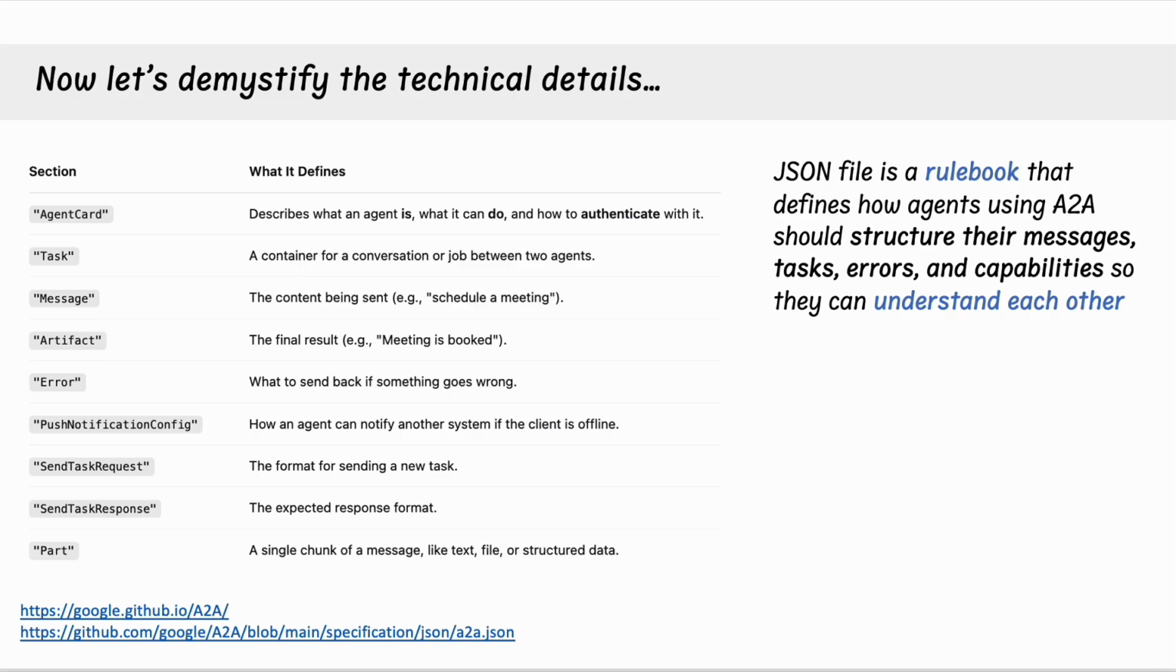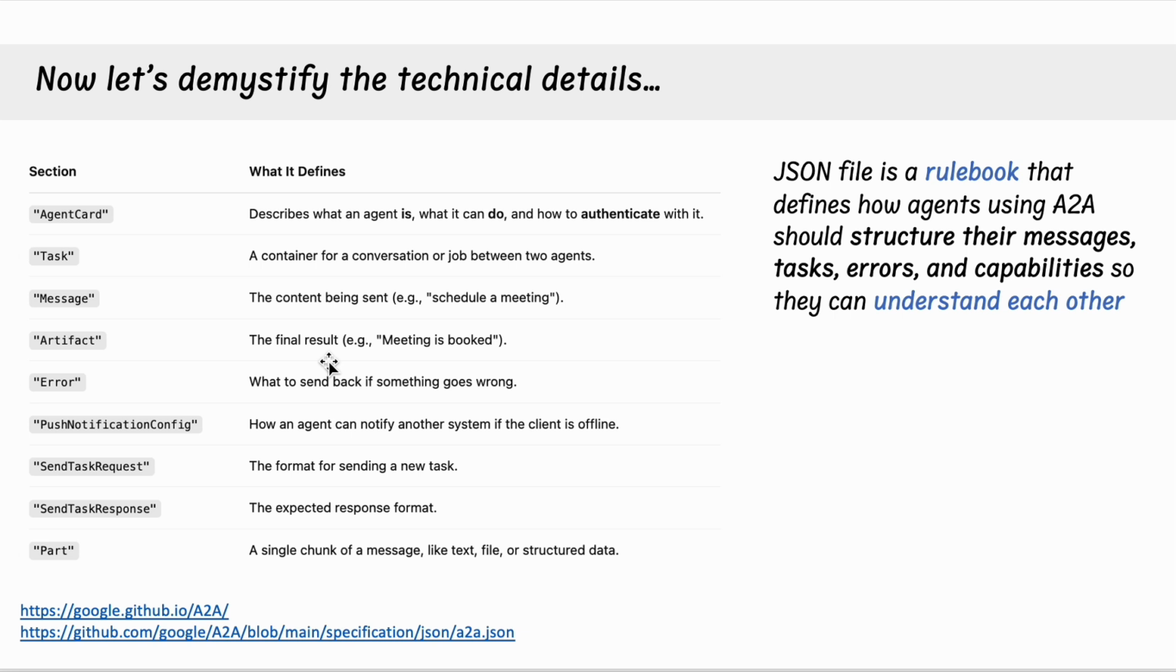So the JSON file is a rulebook that defines how agents using the agent-to-agent protocol should structure their messages, their tasks, errors, and capabilities so that they can really easily understand each other, right? And so we'll have things like: describe what an agent is, what they can do, how to authenticate; a container for conversation or jobs between the agents as a task; the message, so in this particular example, schedule a meeting; an artifact specifying the final result, that the meeting is booked. So it's providing these structures on how these agents can talk to each other so that the conversation is a lot smoother between agents. That's the gist of it.